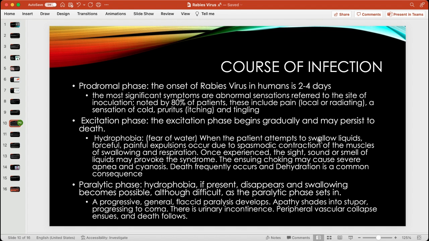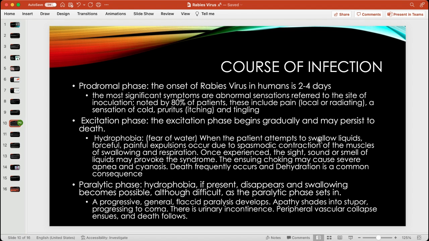Moving past that phase, you'll move into the excitation phase, which begins gradually and can persist to death. In this phase you'll see hydrophobia, where they have a fear of liquids, a fear of water that comes from having such difficulty swallowing liquids, which is so forceful and painful. This all comes from spasms of the diaphragm and the muscles that have to do with swallowing and taking respirations. It can get so bad that even just the sight, the sound, or the smell of liquids can provoke this syndrome.